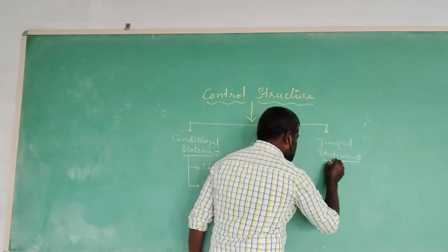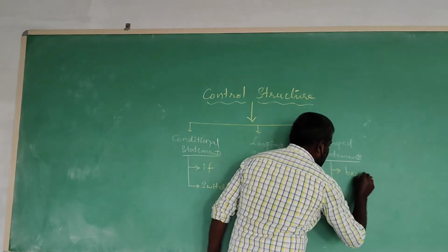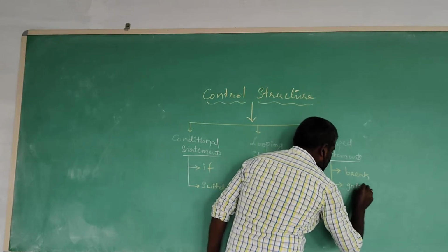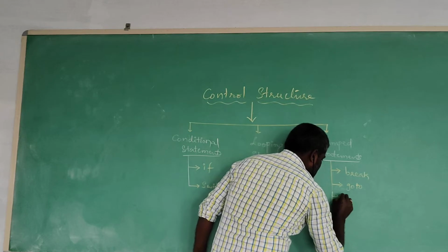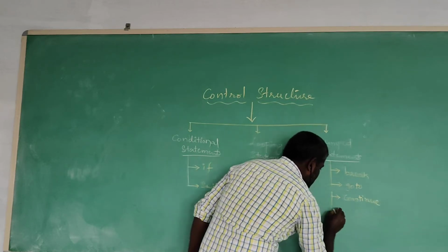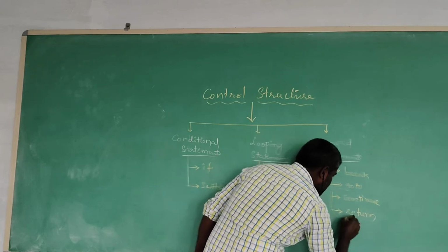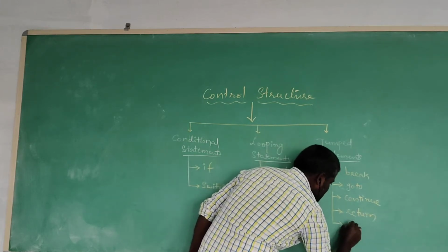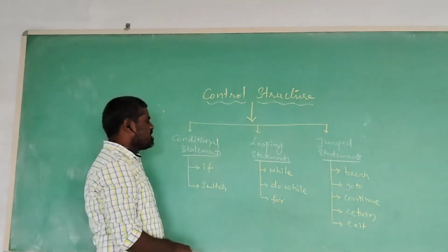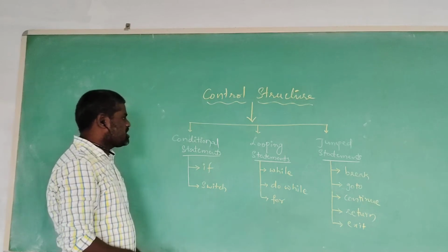Then coming to the jump statements, different types of statements are there. First one is break statement, next one is goto statement, next one is continue statement, next one is return statement, and last one is exit statement. These are the jumping statements, the middle one is the looping statements, and the first one is the conditional statements.